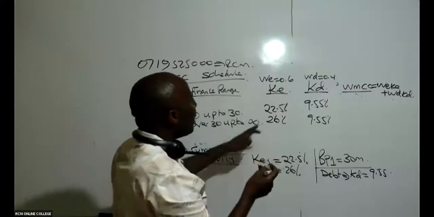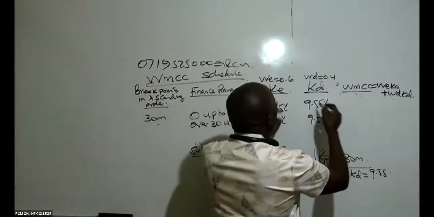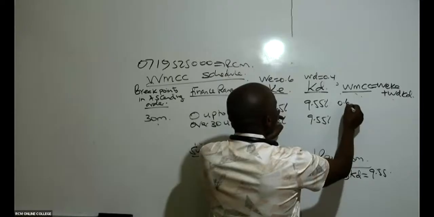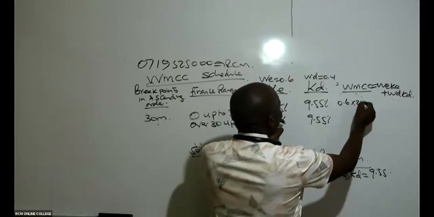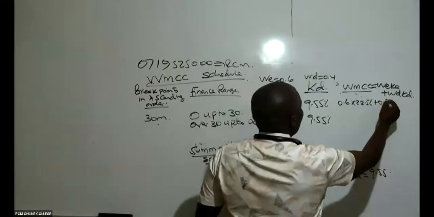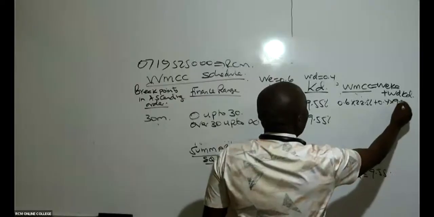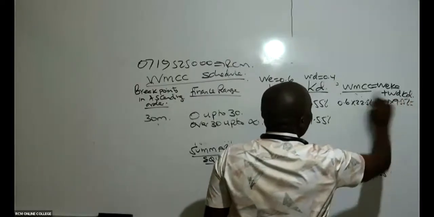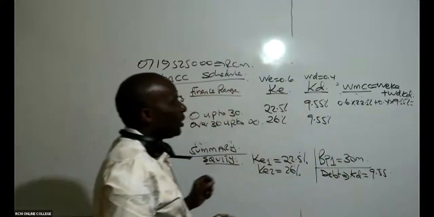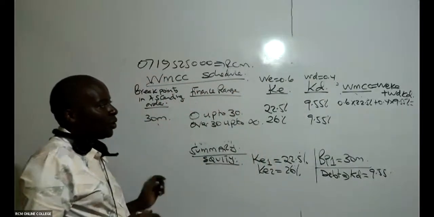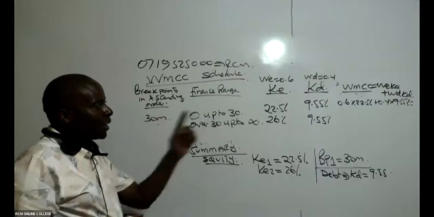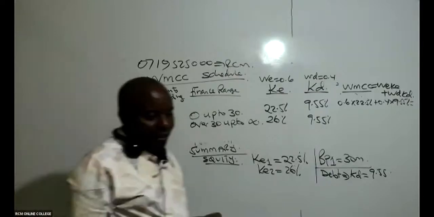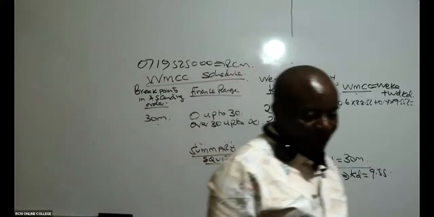So you take the weight, which is 0.6, times 22.5%, plus 0.4 times, in this case, 9.55%. Already remember this figure is tax adjusted. That KD is already tax adjusted. So can somebody give me that answer before I start repeating?